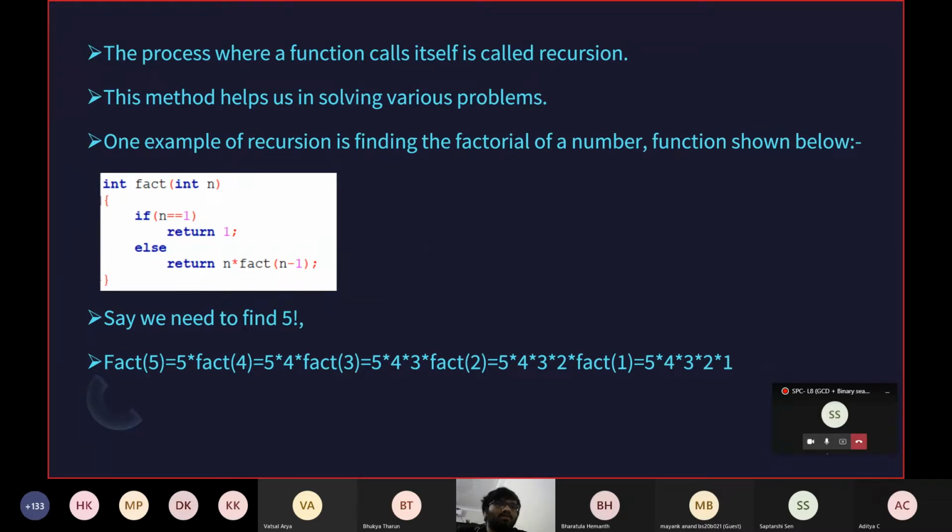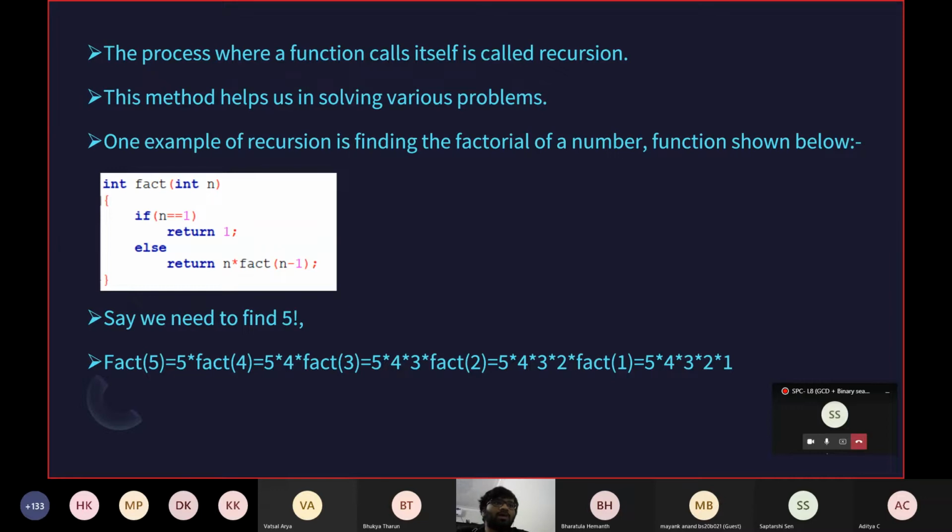So I try to find, let's say I call fact of 6. First thing it checks is if n is equal to 1, it returns 1. n is not equal to 1, so it goes on to the else part and returns n into factorial of 5. So what this does is it calls factorial 5 again. Factorial 5 we run separately, and then it itself eventually calls 5 into factorial of 4.